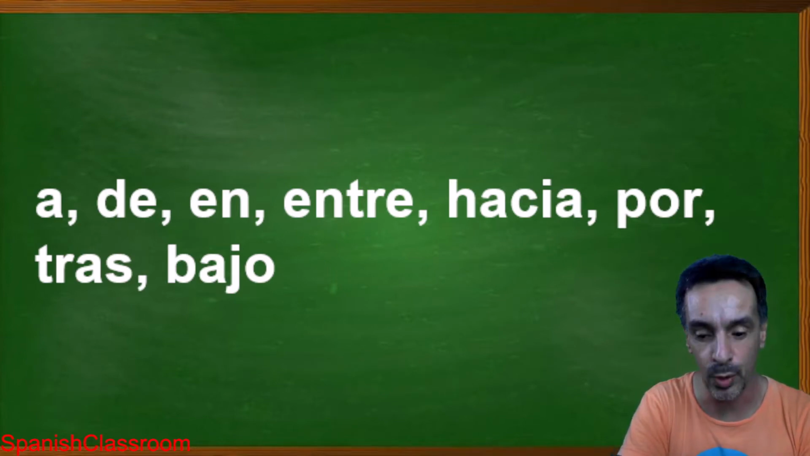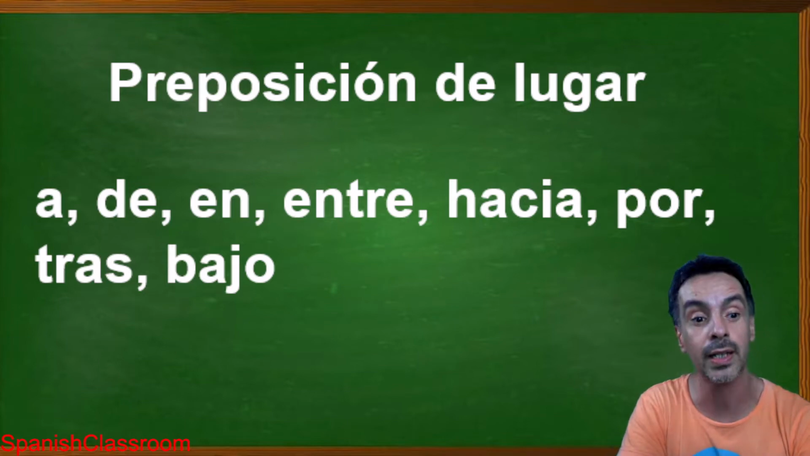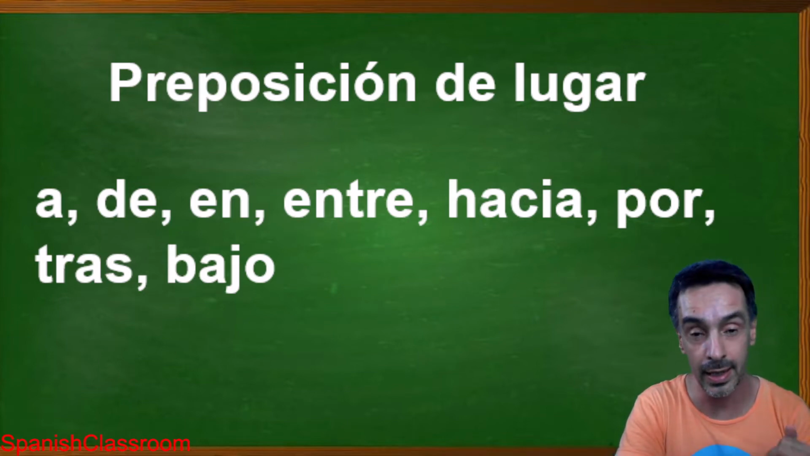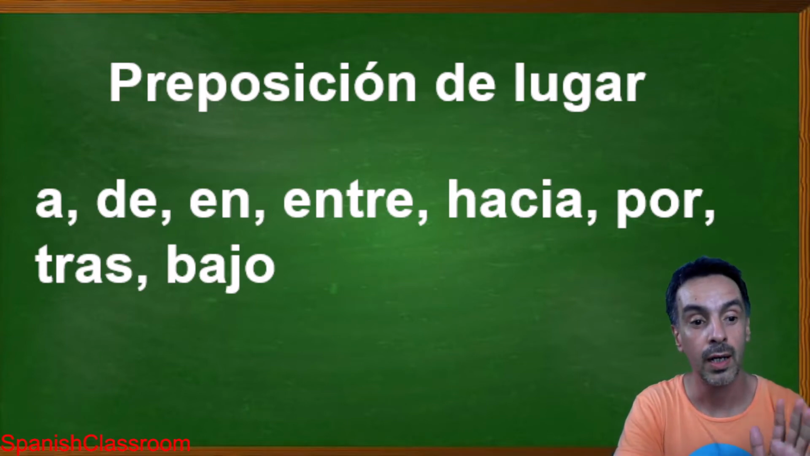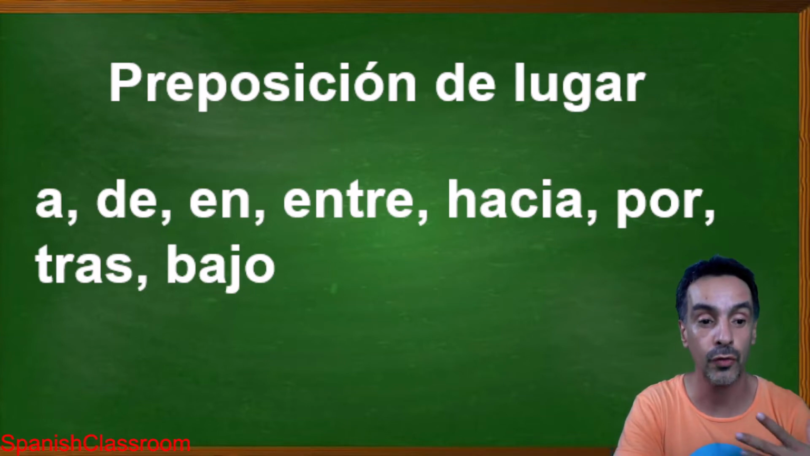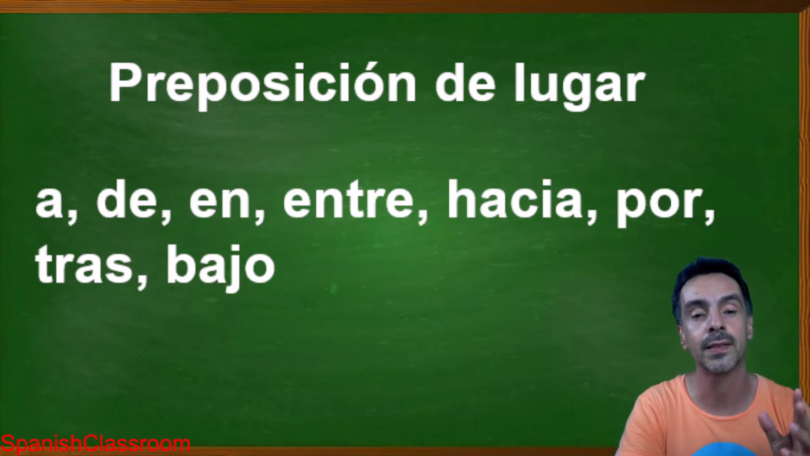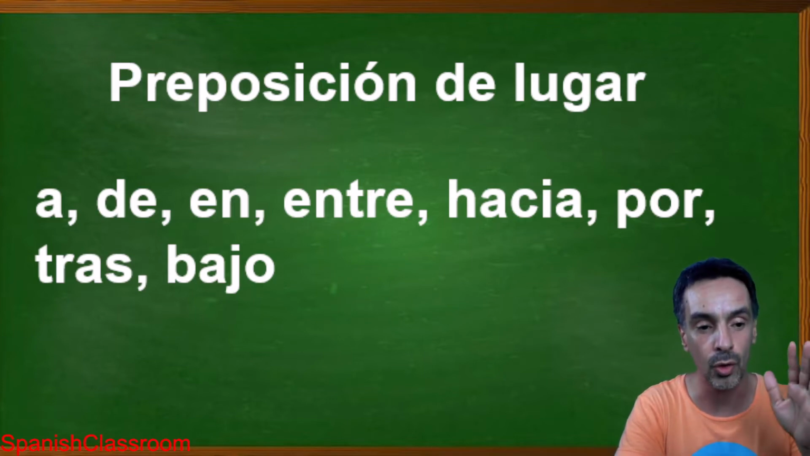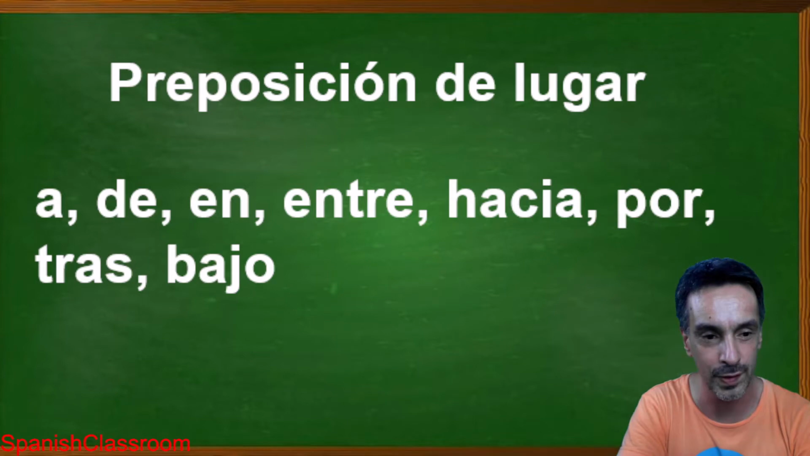Now, continuing with the preposiciones. So let's start with prepositions of place. Lugar: a, de, en, entre, hacia, por, tras, bajo. So a is to, de is from, en is in, entre is between, hacia is towards, por is by, tras is behind, or bajo, under. Tras also has different meanings, but I will make it easy for you this time.